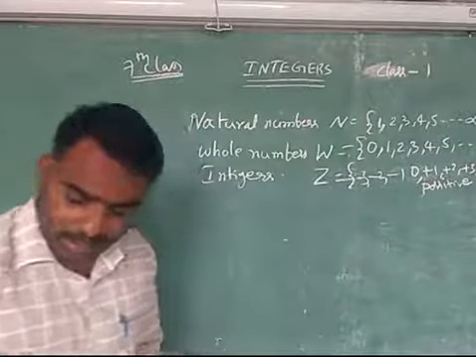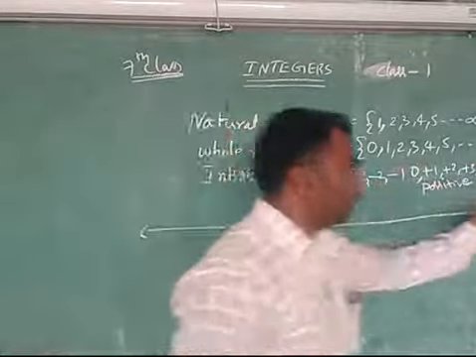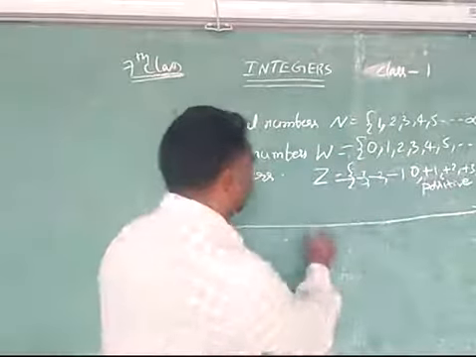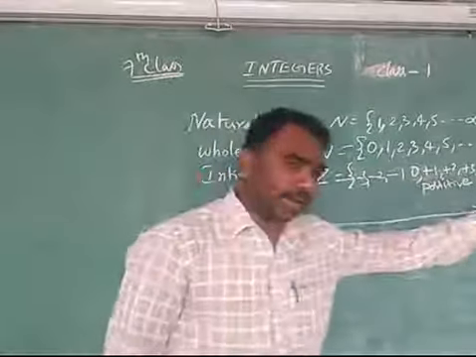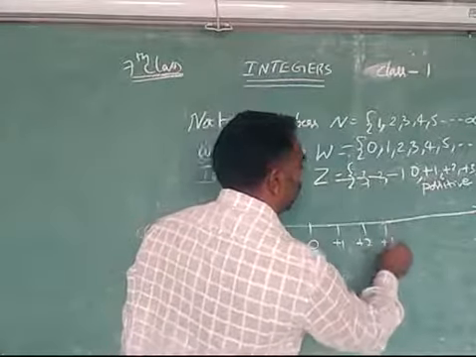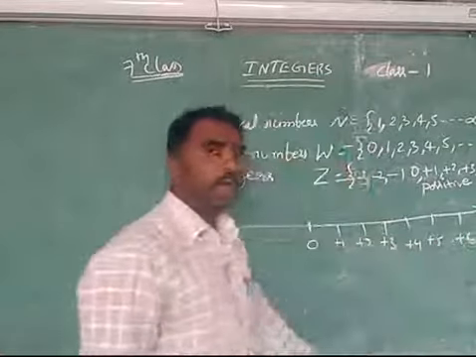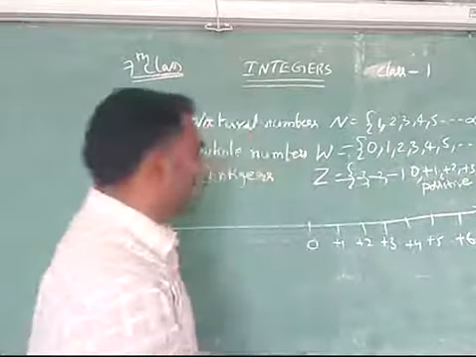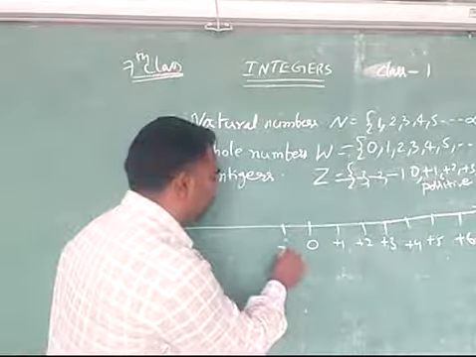So you know the number line system. We will draw the line like this, with numbers moving to the left-hand side and the right-hand side. The 0 will be in the middle, and positive numbers will be on the right-hand side. What are the positive numbers? +1, +2, +3, +4, +5, +6 like that. It will continue, not stopping at +6: +7, +8, +9 like that. And before the 0, why is it before the 0? If I say -1, what does it mean?